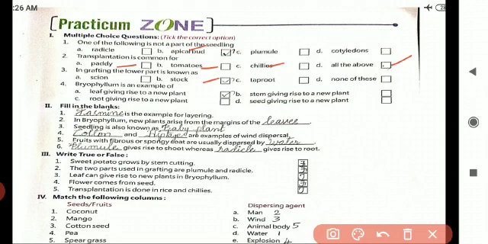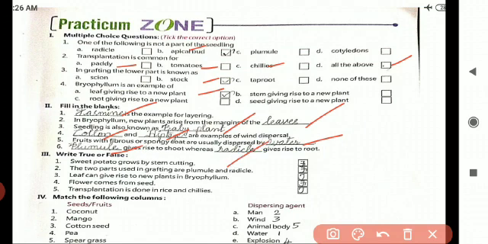Bryophyllum is an example for a leaf giving rise to a new plant. The next one is an example for layering, jasmine. In bryophyllum, new plants arise from the margin of the leaves. Seedling is also known as baby plant. Cotton and hiptage are examples for wind dispersal, so it is light in weight. Fruits with fibrous or spongy coat are usually dispersed by water. The next one is, plumule gives rise to the shoot and radicle gives rise to a root.